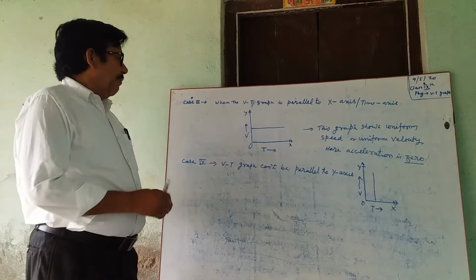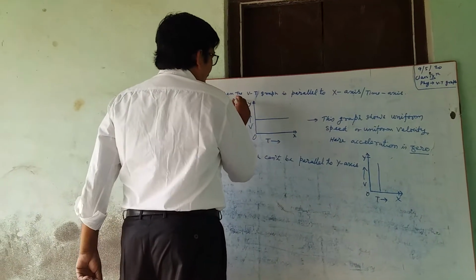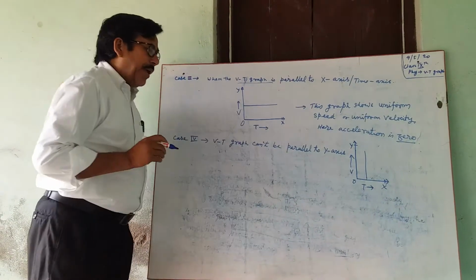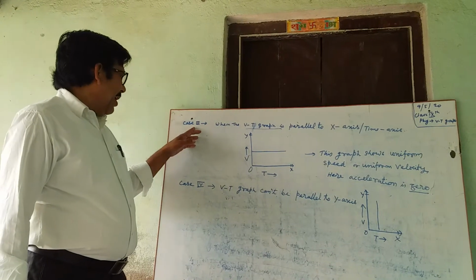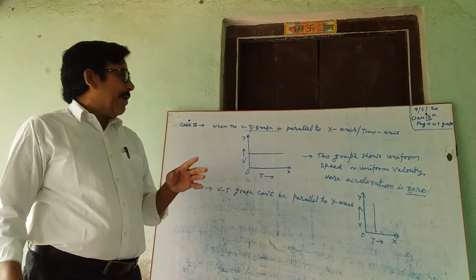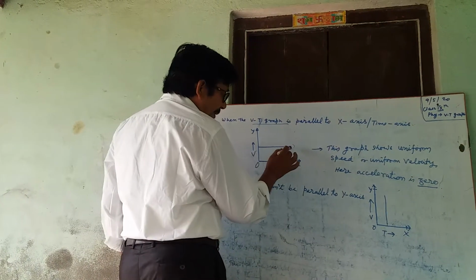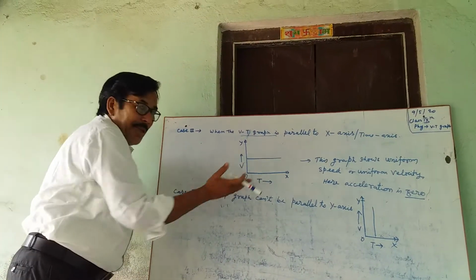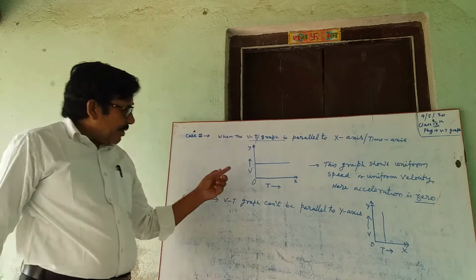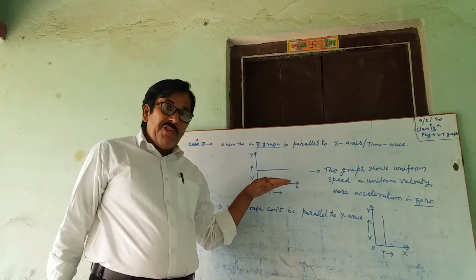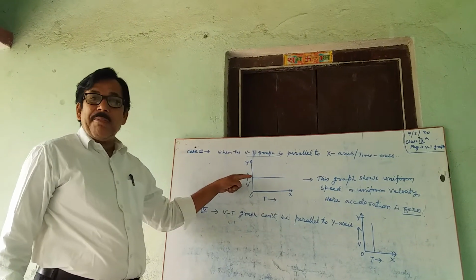Case 2. When the velocity time graph is parallel to the time axis or x-axis. Sorry, by mistake I have mentioned case 2, but it is actually case 3. In case 3, when the velocity time graph is parallel to the time axis, we see from the graph that though the time is increasing, the speed remains constant.